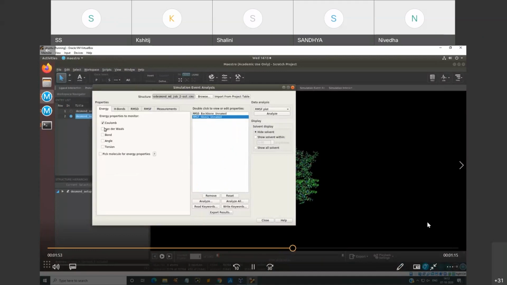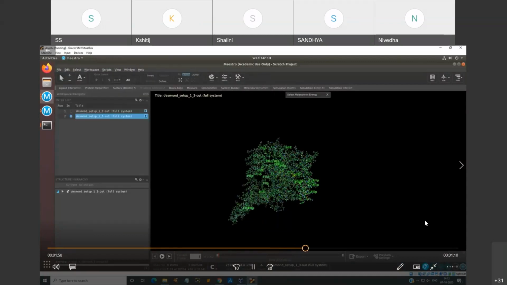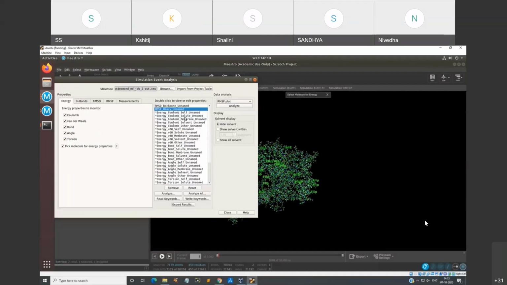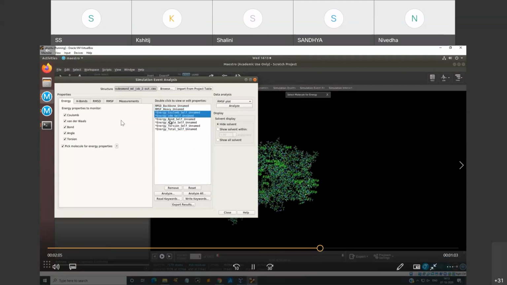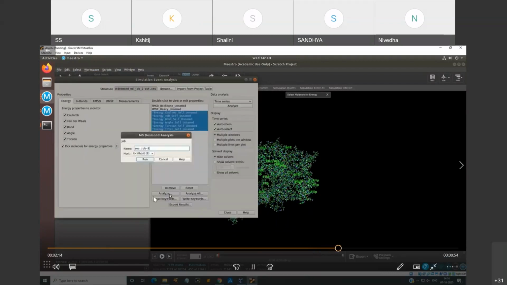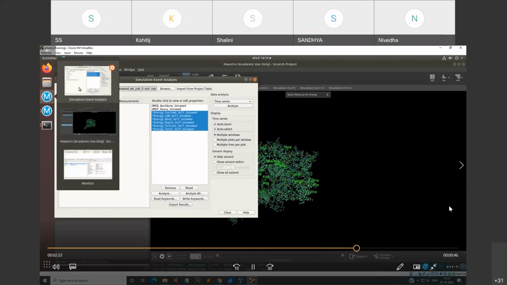And in terms of energy properties, you can have van der Waals, bond, angle, torsion, improper dihedrals, the Coulomb's forces of interaction, which again you can save in terms of energy parameterization. So whatever is there, you have to double click on the edit properties over here. We did it for RMSD, RMSF. Now we are doing it for Coulomb's, van der Waals, bond, angle, torsion. We will analyze the result and run, and we'll get the total plot that you have seen in the simulation event analysis of this particular biomolecule.